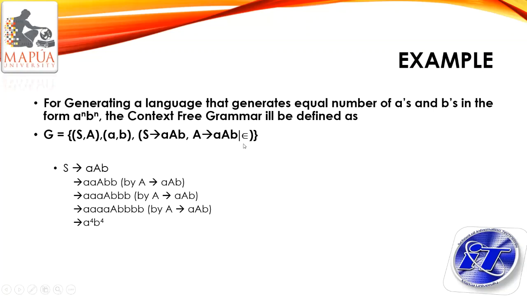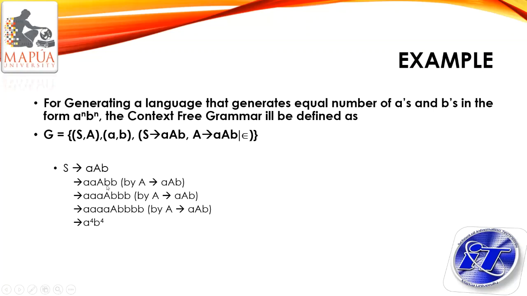Okay, so let's start generating our string. We're going to start with the start symbol S, wherein it will yield small a, capital A, and small b. And based on the second rule, we could replace capital A by small a, capital A, and small b. So this A could be replaced by these three letters.